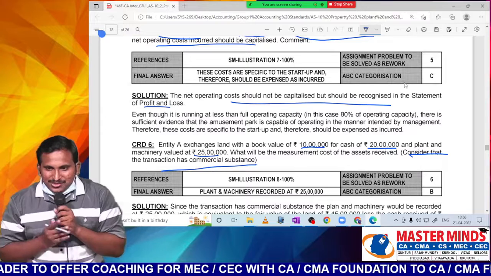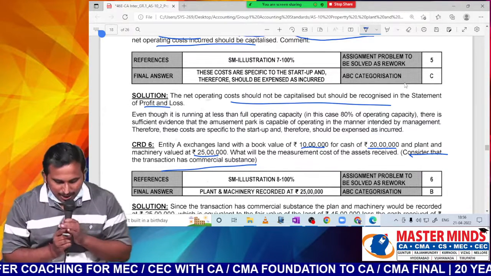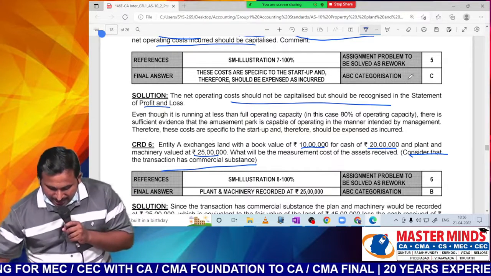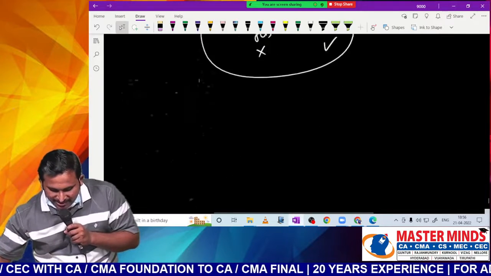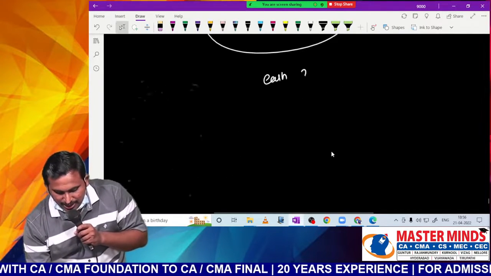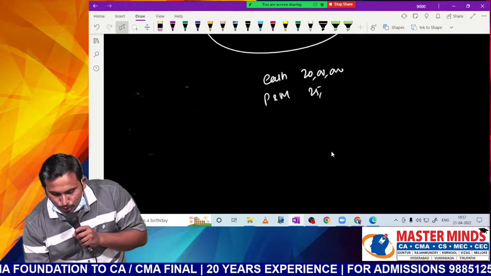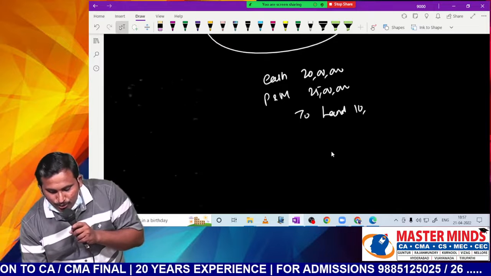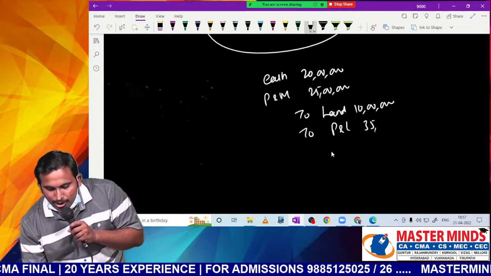Now, the point is, when it is having commercial substance, you can record at the fair value only. Now, what is the entry? You are giving what, sir? Land. Now, entry will be a cash account. I'll just write here, sir. You are receiving what, sir? Cash, 20 lakhs. Plant and machinery, 25 lakhs. To land, how much, sir? 10 lakhs is the book value. Entire balance, 35 lakhs, you can transfer to P&L.